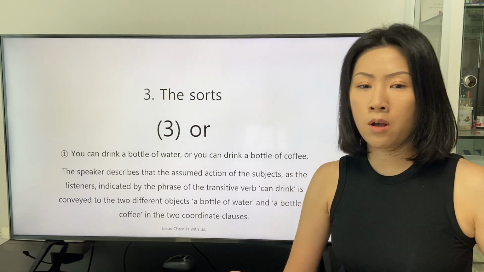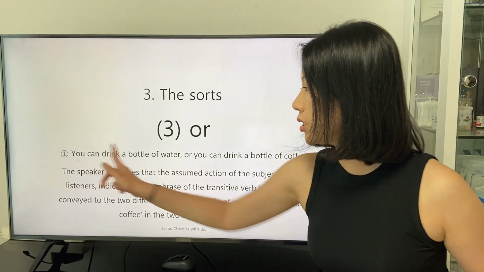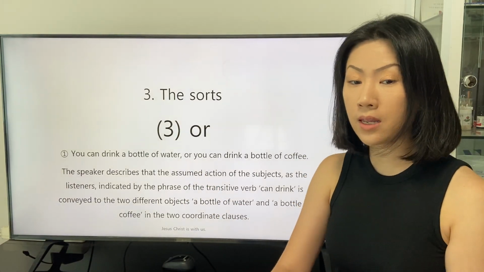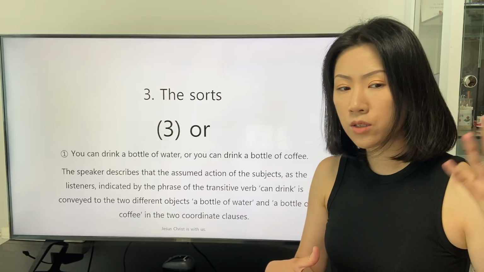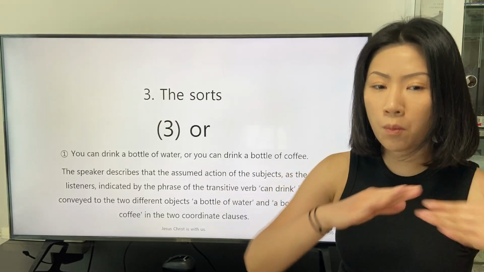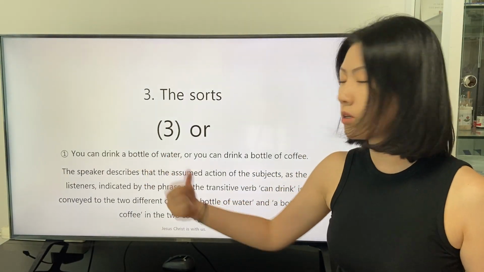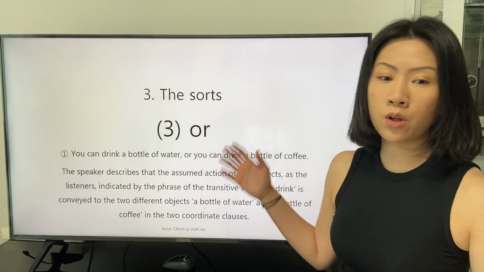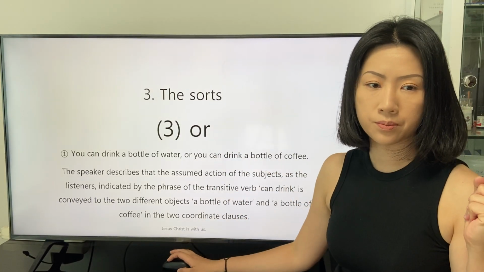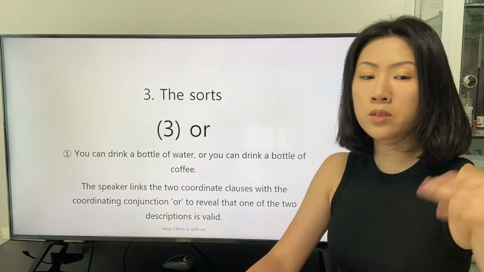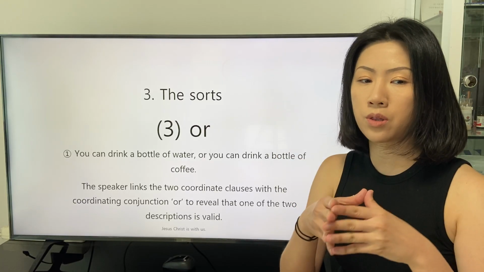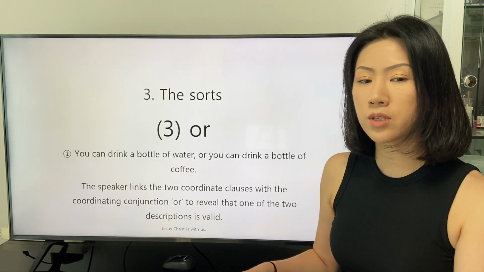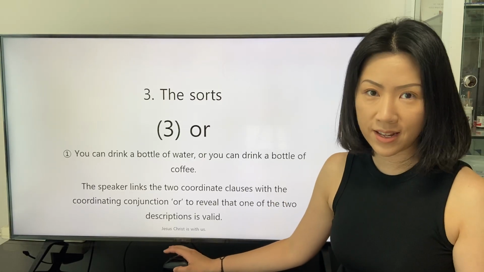The assumed action of the subject as the listeners, indicated by the phrase of the transitive verb can drink, is conveyed to the different objects, a bottle of water and a bottle of coffee, in the two coordinate clauses. The speaker links the two coordinate clauses with the coordinating conjunction or to reveal that one of the two descriptions is valid.